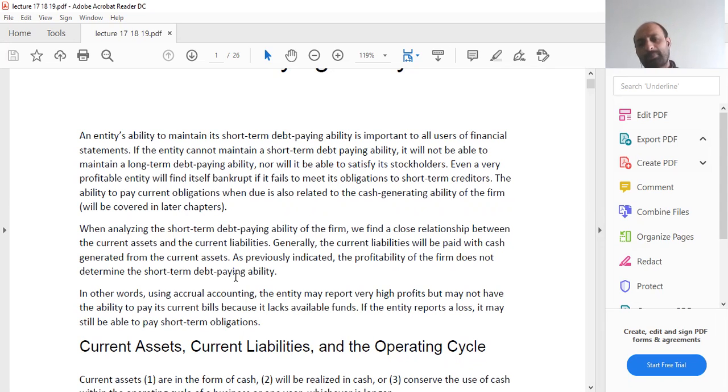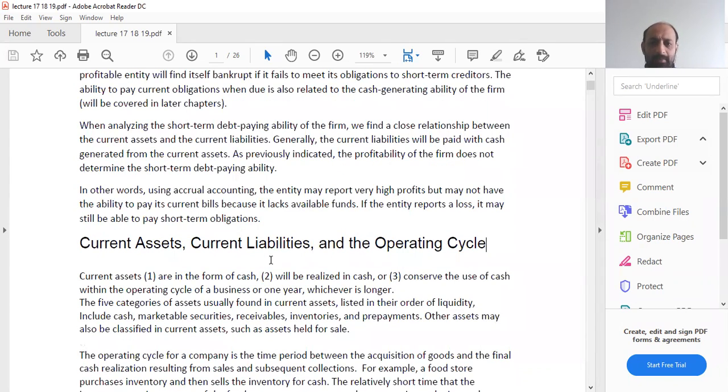As previously indicated, the profitability of the firm does not determine the short-term debt paying ability. In other words, using accrual accounting, the entity may report very high profits but may not have the ability to pay its current bills because it lacks available funds. What it means is that maybe you are doing a lot of sales, but most of the sales are on credit. So as per the financial statement, you are earning a lot of profit because your sales are very high, but you do not have the cash. Why? Because all those sales were on credit.